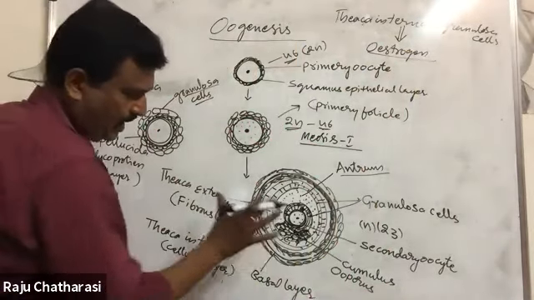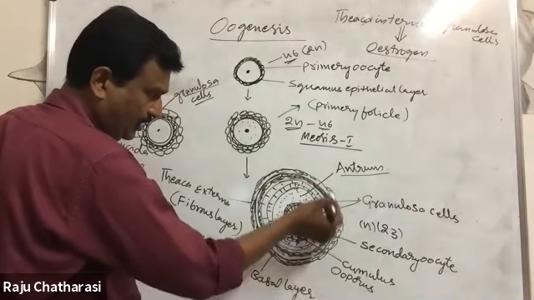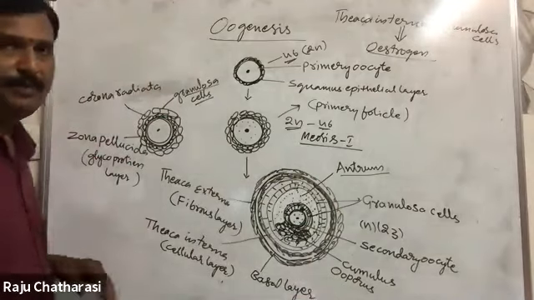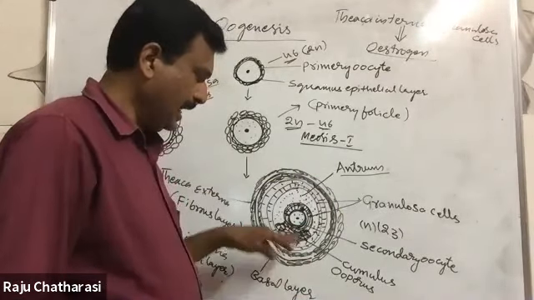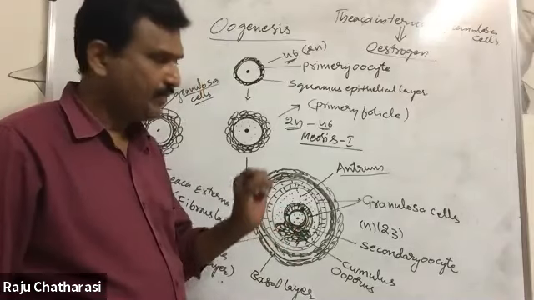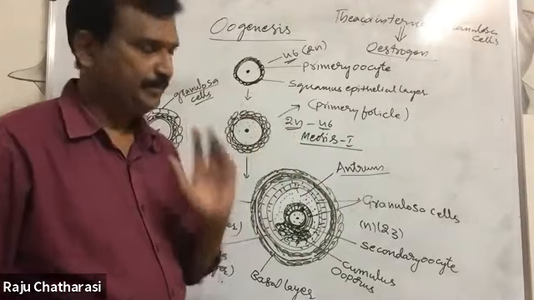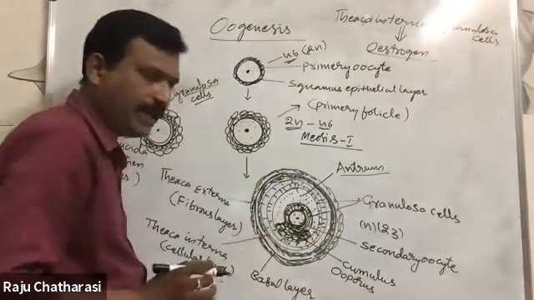So now this secondary oocyte along with all these layers is called Graafian follicle. Okay, and this ovum remains at meiosis 2, prophase, after separation of the first polar body.